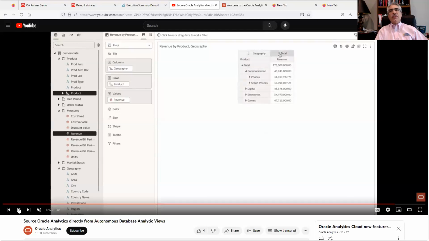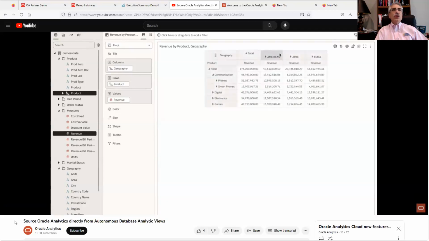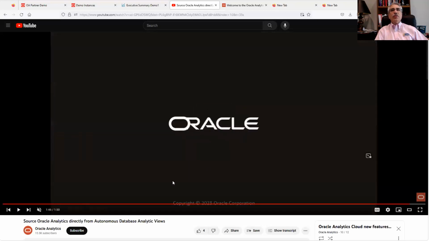So now we have the ability to create these directly from what's in your Oracle database. And so I think that we no longer have to use a semantic layer to access analytic views. We can access them directly from the data visualization capabilities. Those are the features I especially wanted to highlight. I think I'll turn that over to Philippe and answer any questions that people have in the Q&A panel while Philippe presents his stuff.